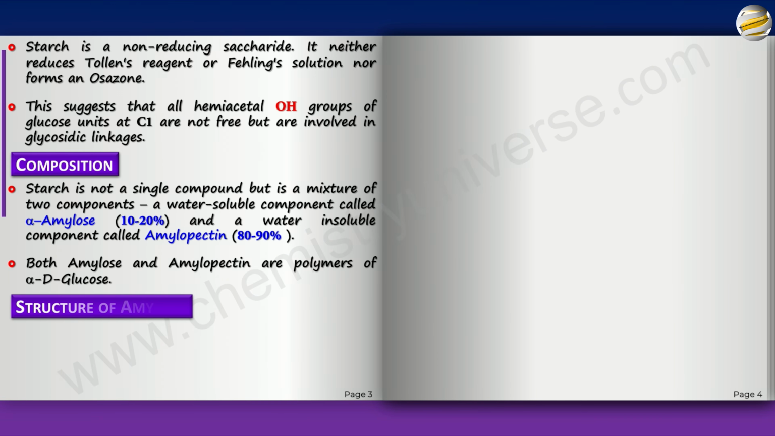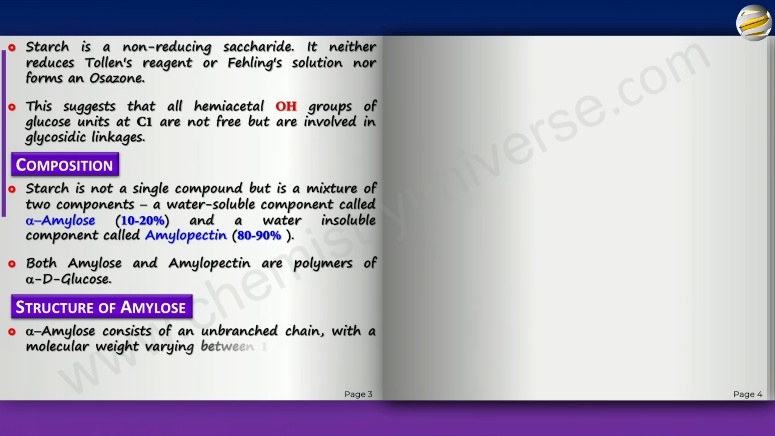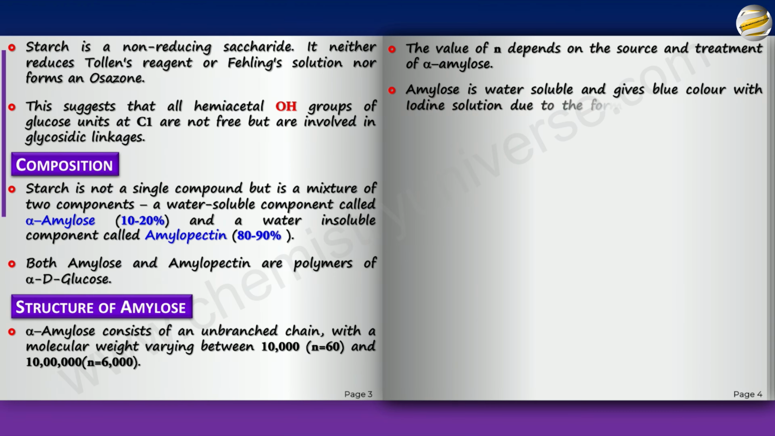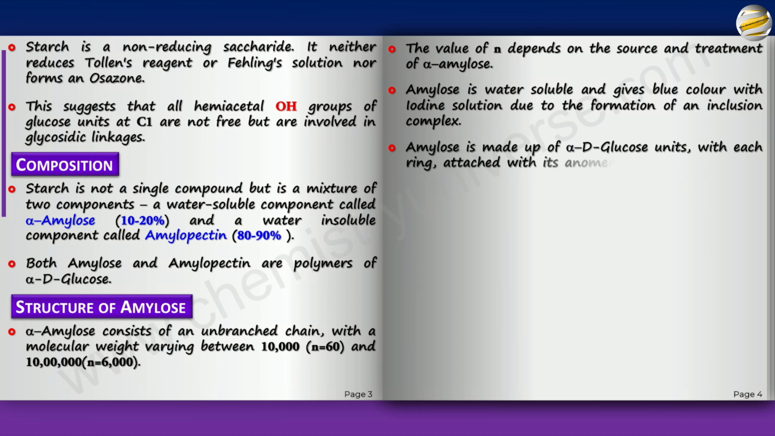Now, if you look at the structure of amylose, alpha amylose consists of an unbranched chain with a molecular weight varying from 10,000 to around 1 million, and so n can vary from 60 to 6,000. The value of n, of course, depends on the source and the treatment of alpha amylose. Amylose is water soluble and gives a blue color with iodine solution due to the formation of an inclusion complex. Amylose is made up of alpha-D-glucose units with each ring attached with its anomeric O to the C4 carbon of the next unit.